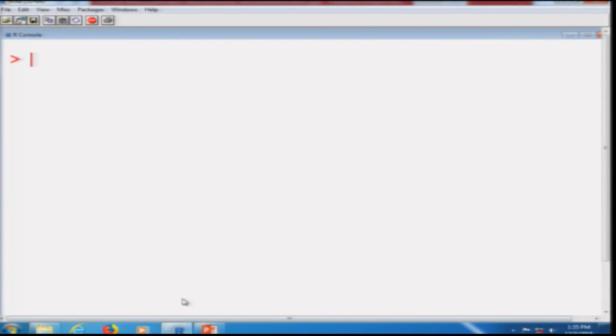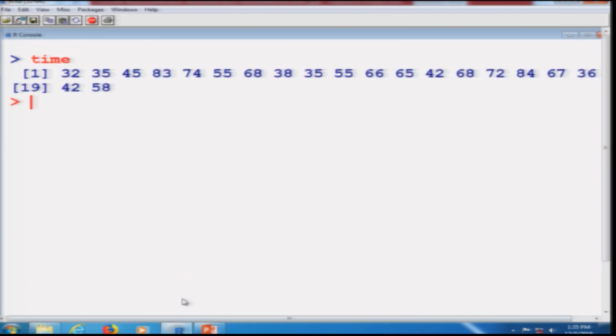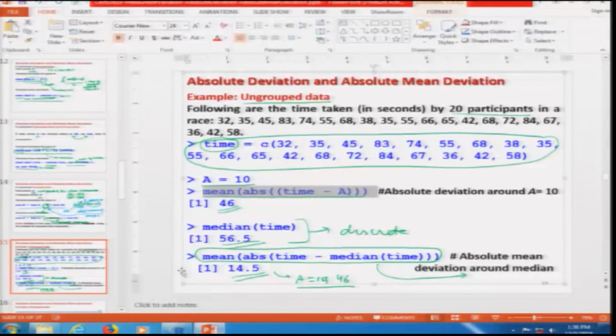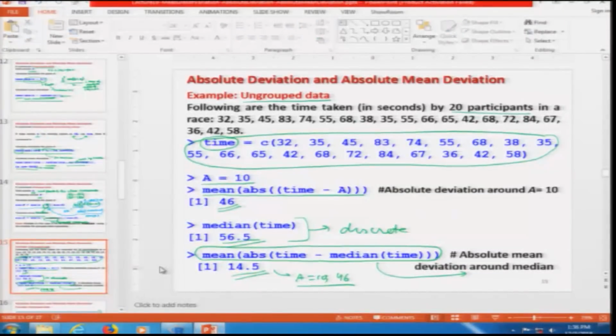I can show you that here I have the data time, and I can take a to be 10, and if I try to find out the absolute deviation, this is coming out to be 46, and if I try to replace a by median of time, this is coming out to be 14.5, and you can verify here that this is the same result that we had obtained earlier.